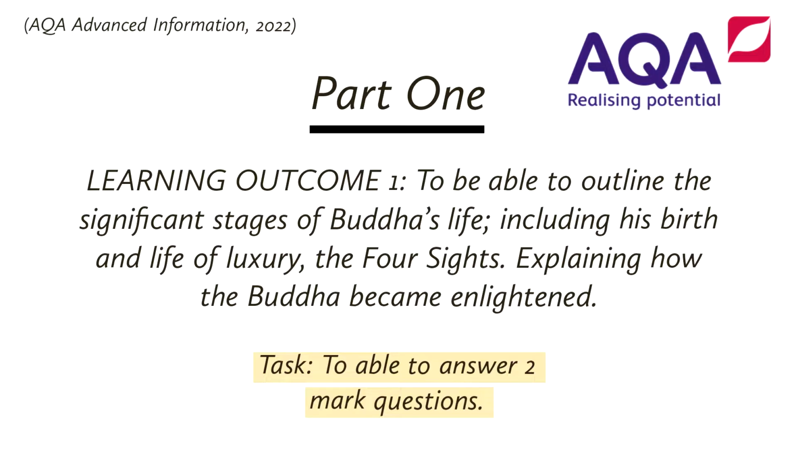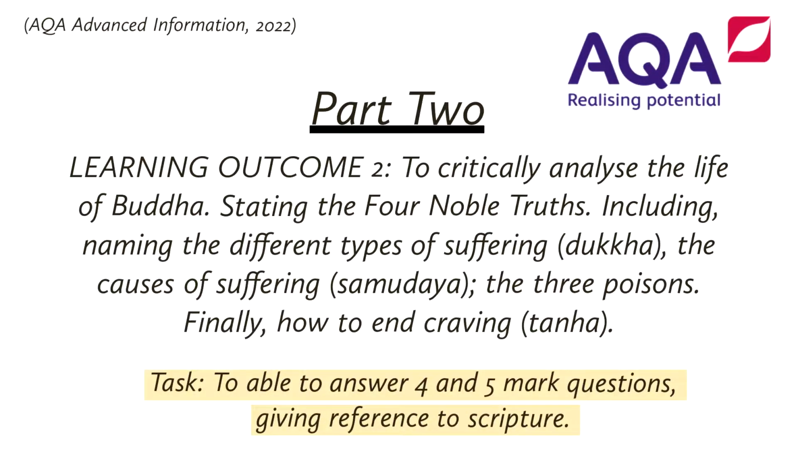This section will focus on answering a 2-mark GCSE question from a real-life paper. Learning Outcome 2 will critically analyse the life of Buddha, using the 4 Noble Truths which was his first teaching. This will include the different types of suffering known as dukkha, the causes of suffering known as samudaya, elaborating on the 3 poisons and how to end craving. This project will also provide a real-life AQA GCSE example of a 4-mark question. I will then elaborate on how to answer a 5-mark question by referring to scripture within my answer, as this will tie together nicely between the 4 and 5-mark questions.